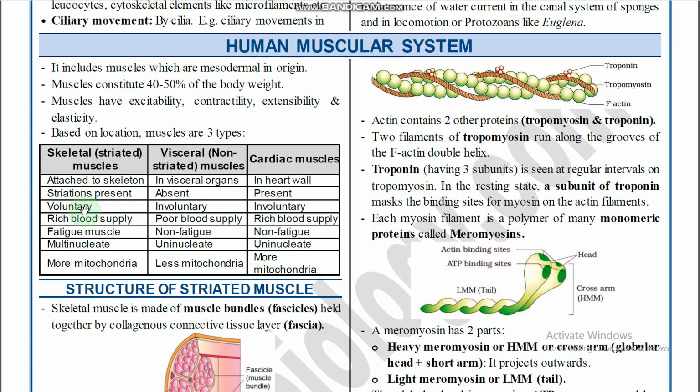Skeletal muscles are voluntary. Based on the muscles' response, there are two types of muscles: voluntary and involuntary. Muscles under our direct control are called voluntary muscles. Muscles that we do not control directly are called involuntary muscles. Voluntary muscles are the muscles present in the limbs, like hands and legs, upper limbs and lower limbs.